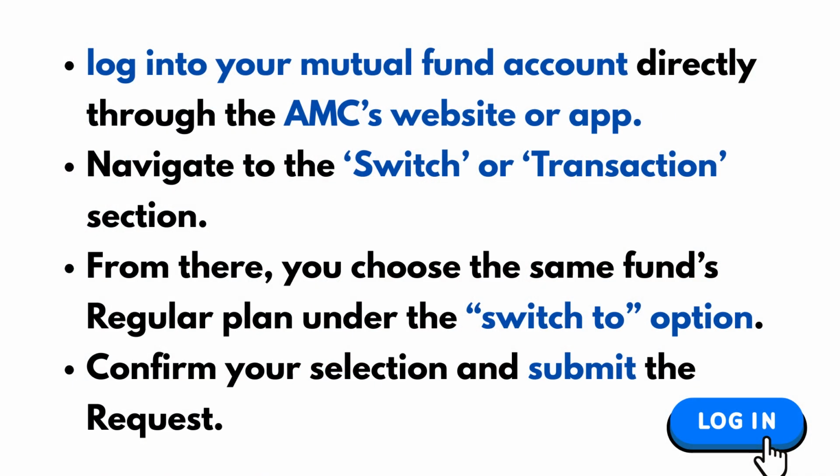First, you'll need to log into your mutual fund account directly through the AMC's website or app, navigate to the switch or transaction section, and from there, you choose the same fund's regular plan under the switch to option. Confirm your selection and submit the request, and that's it. On the surface, the execution is very simple. But here's where it gets very nuanced.